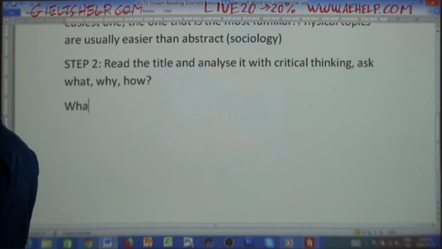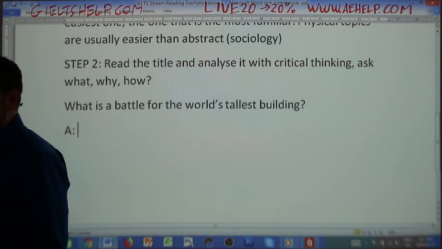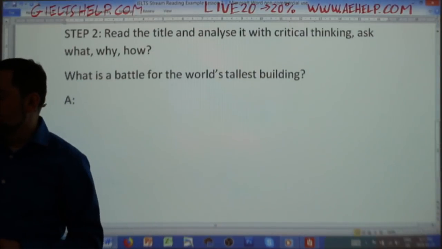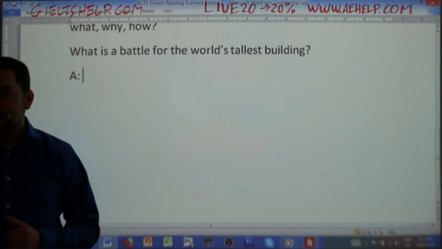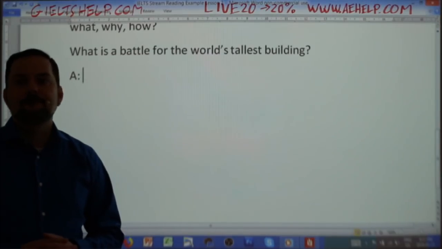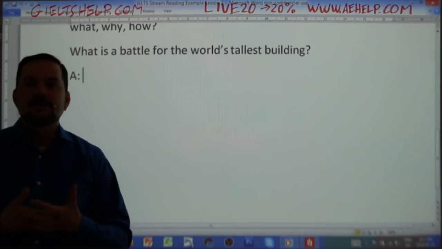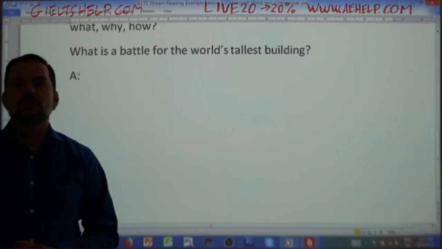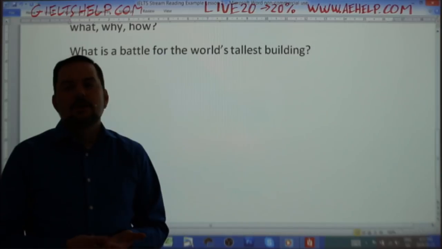So what is a battle for the world's tallest building? What does that mean? What do you guys and girls think? What does the author mean by battle for the world's tallest building? What is he or she trying to express by that? Yeah, so El Matador says it's a competition of construction. Can you be a bit more specific? So what kind of competition for construction?